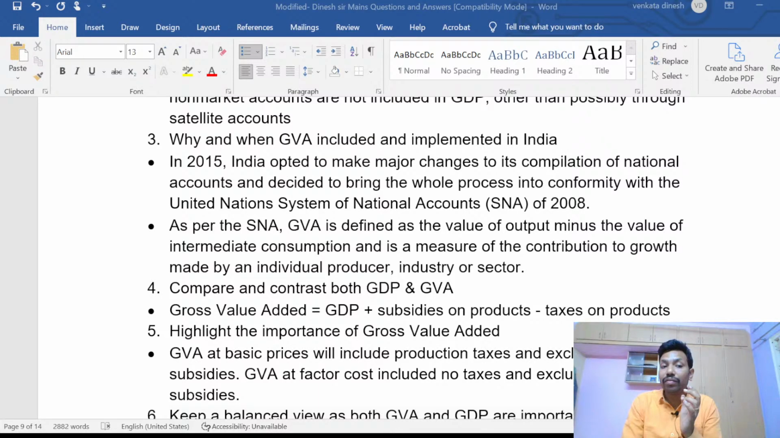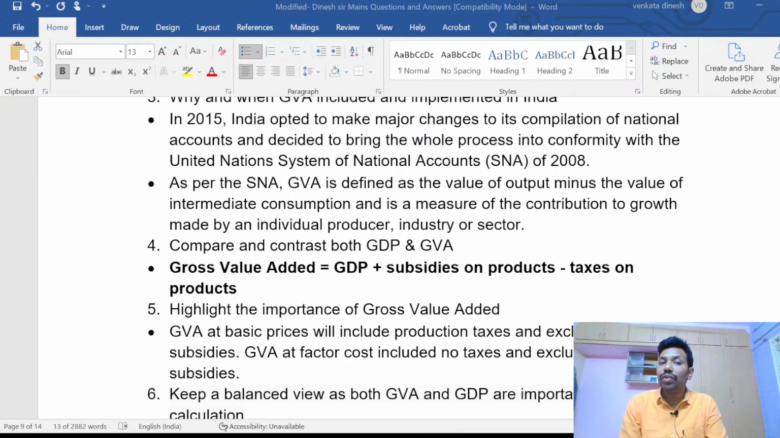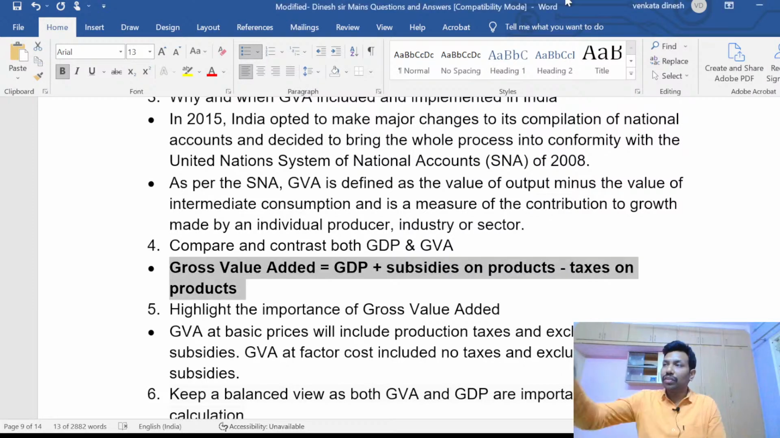And see, I'll tell you a small definition here. GVA and GDP relation: I think you can see here, in this point, compare and contrast both GDP and GVA. As I have said, this point should be mentioned. Gross value added is equal to gross domestic product, GDP, plus subsidies on the products which you have given, minus taxes on production. See, tax I may increase this year, I may reduce this year. Depending upon my financial inclusion, I will increase or decrease. For example, I want more money with the public so that they can purchase more cars, which is good for the economy, so I will reduce the taxation.